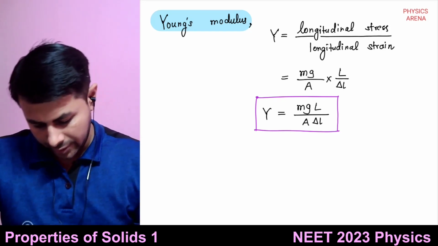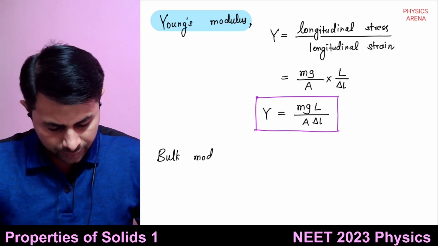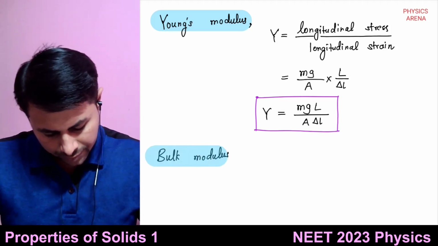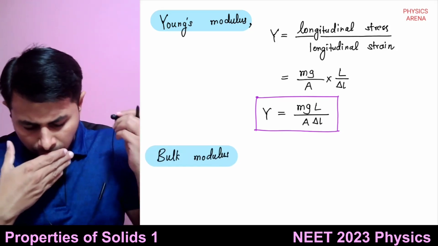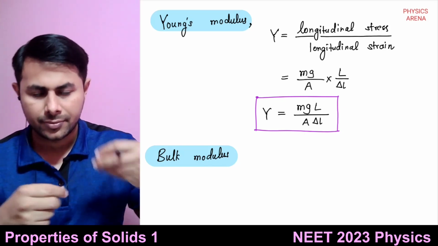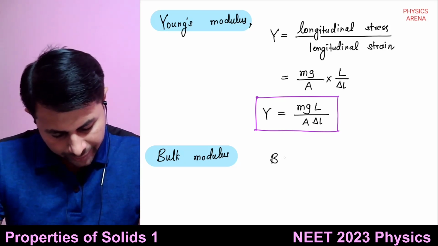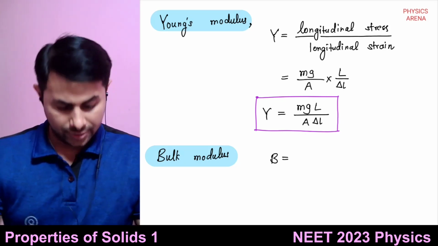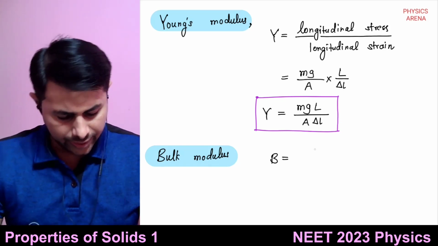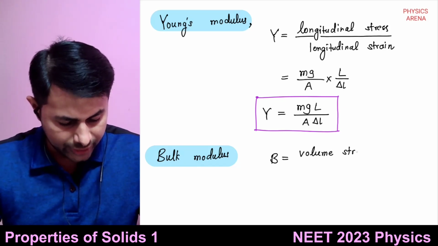Next one is bulk modulus. Bulk modulus is denoted by the letter B, and it is just volume stress divided by volume strain.